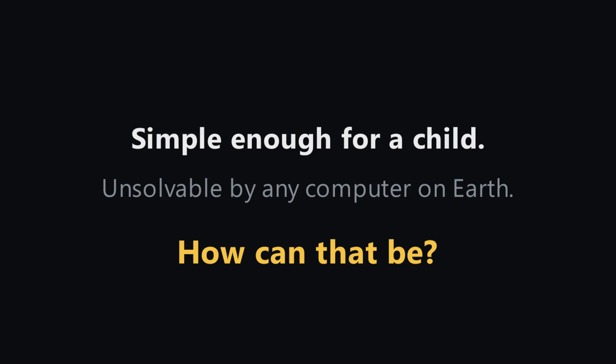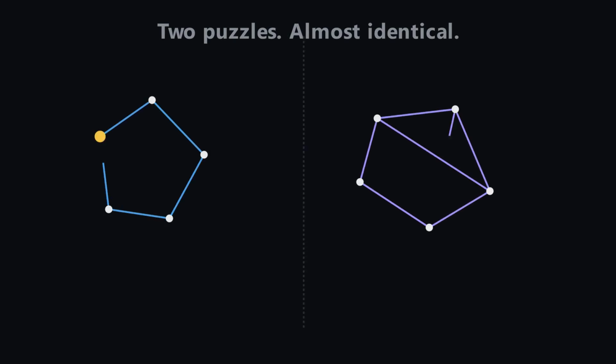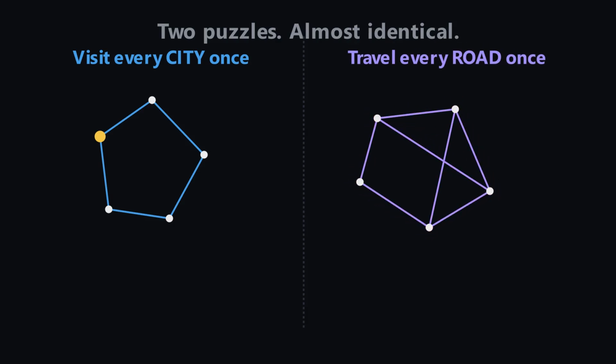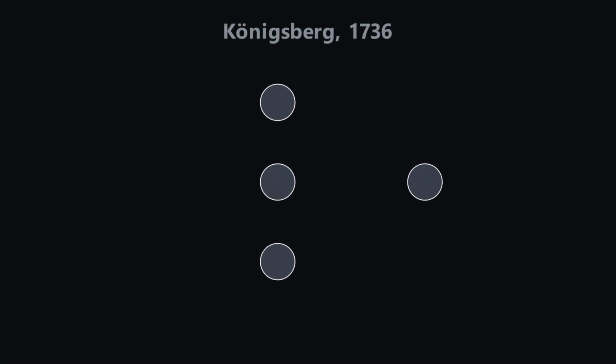How can that be? Here are two puzzles. They look almost identical. On the left, visit every city exactly once and return home by the shortest path. On the right, travel every road exactly once, never repeating one. One of them a child can solve in an afternoon. The other has defeated the most powerful computers in the world. The only difference: whether you care about the dots or the lines. Let's start with the easy twin, the lines.